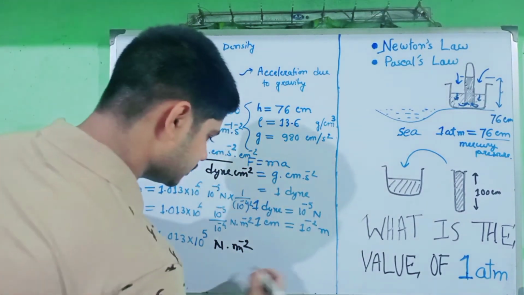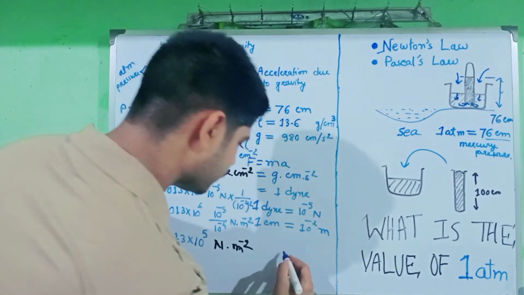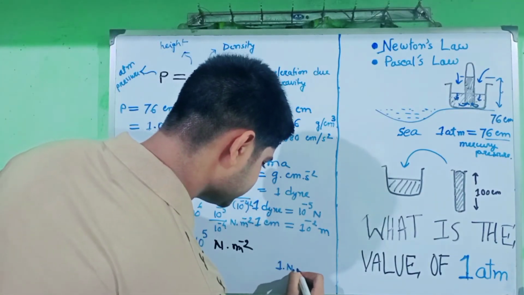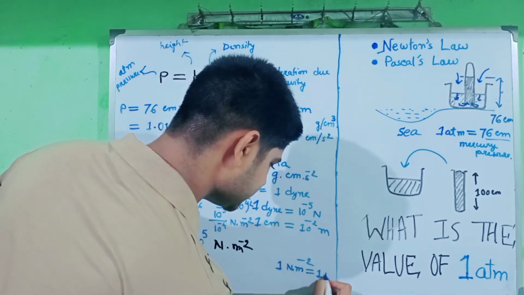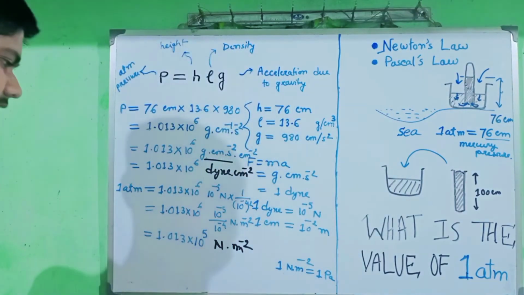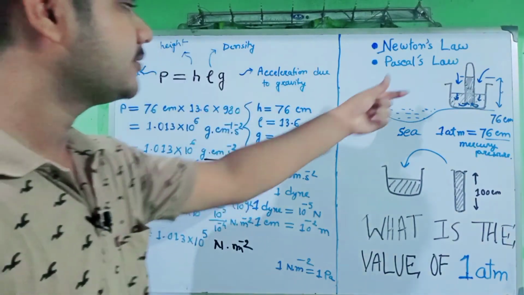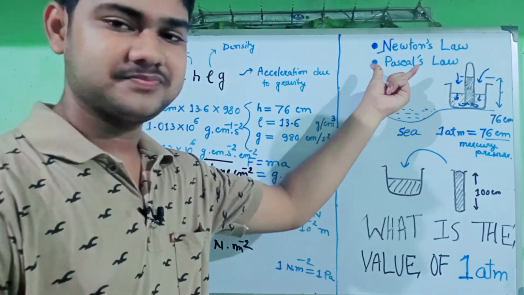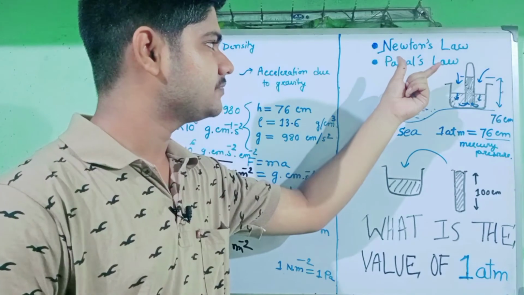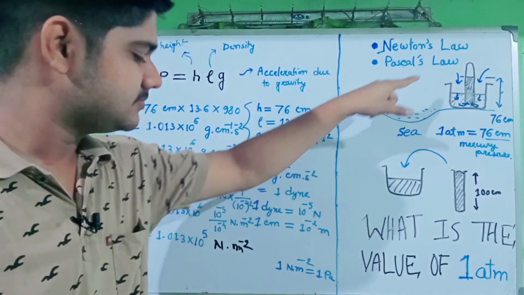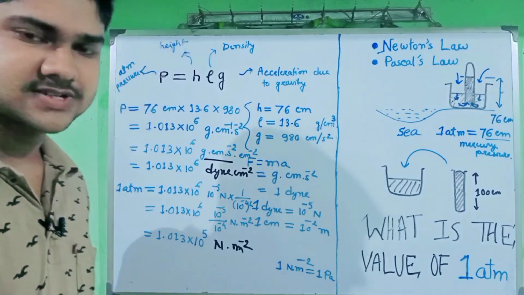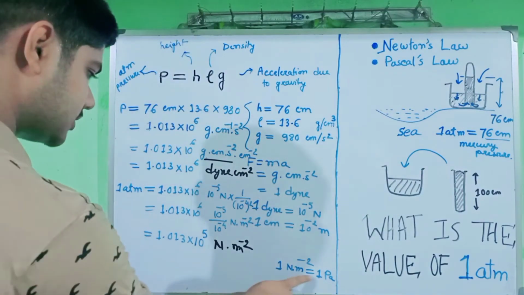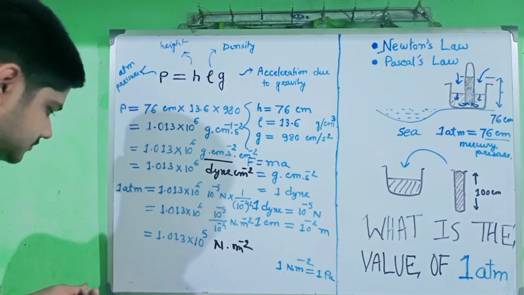Again, we know that 1 Newton per meter square equals 1 Pascal. The name of the scientist we have already discussed in Pascal's law. So according to his name, the unit of pressure is also Pascal. 1 Newton per meter square equals 1 Pascal.